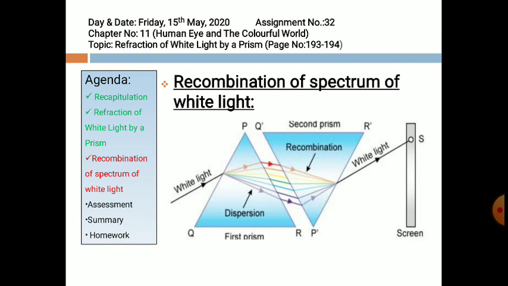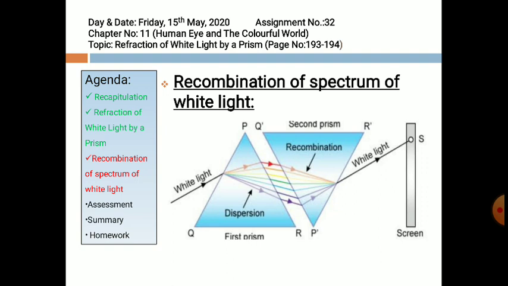This allowed all the colors of the spectrum to pass through the second prism, and he found that a beam of white light emerged from the other side. This observation gave Newton the idea that sunlight is made up of 7 colors. Any light that gives a spectrum similar to sunlight is often referred to as white light.